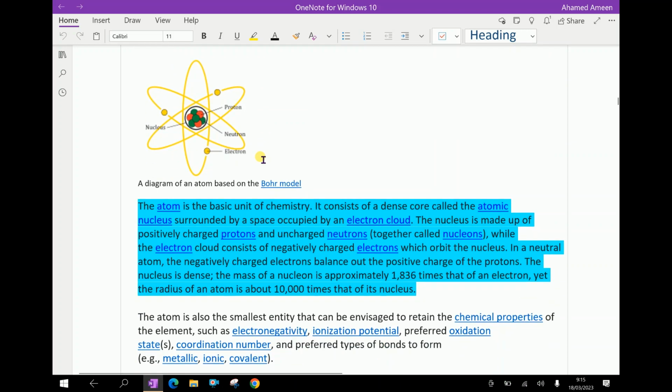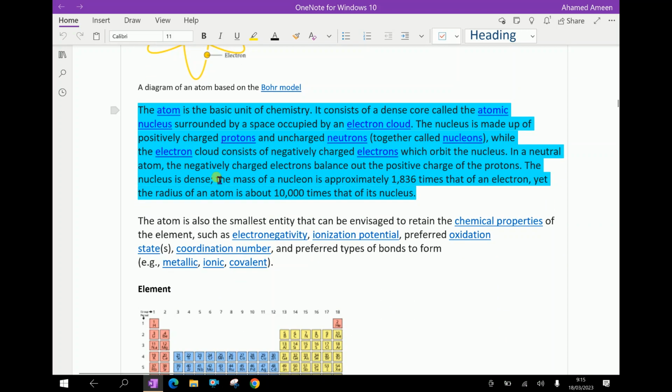Next, atom. The atom is the basic unit of chemistry. It consists of a dense core called the atomic nucleus, surrounded by a space occupied by an electron cloud. The nucleus is made up of positively charged protons and uncharged neutrons, together called nucleons, while the electron cloud consists of negatively charged electrons which orbit the nucleus.